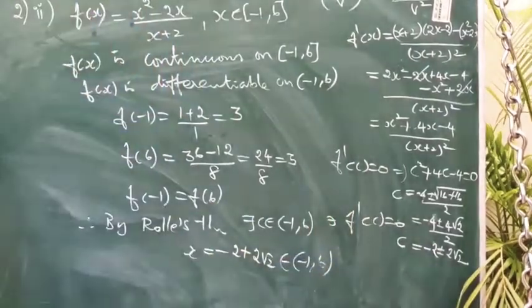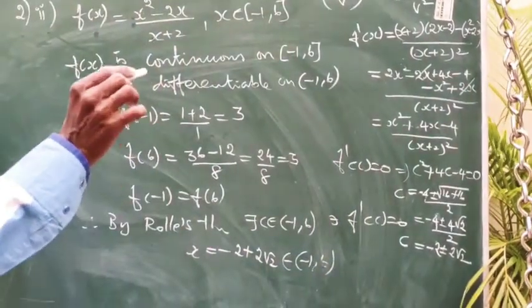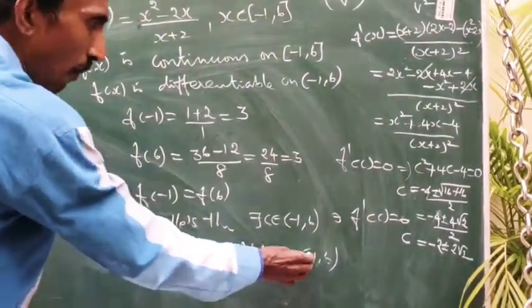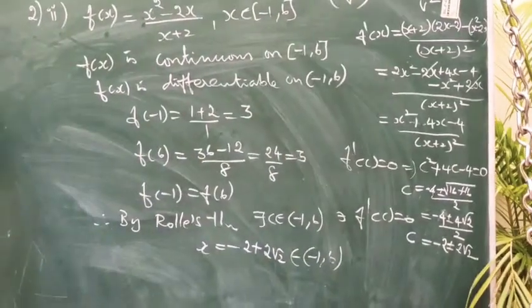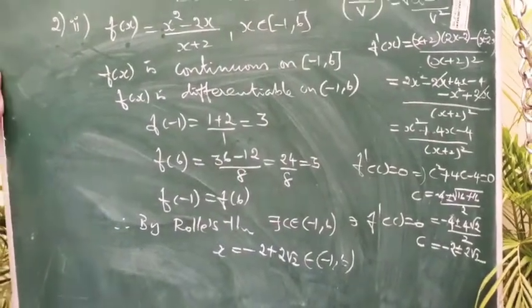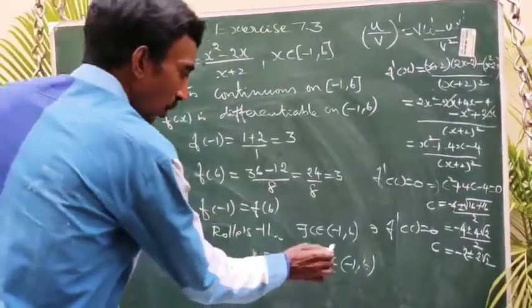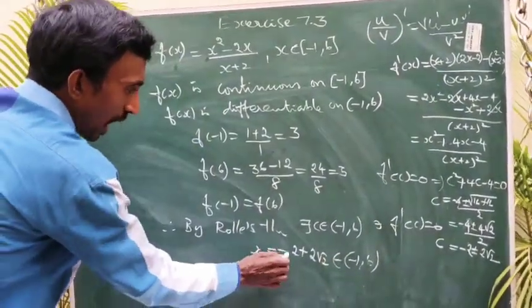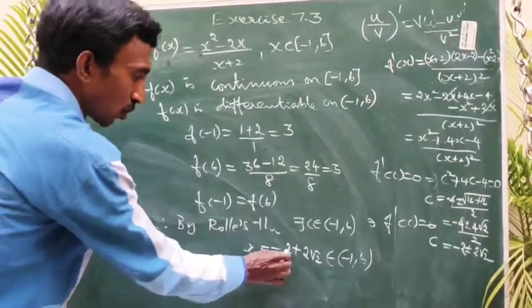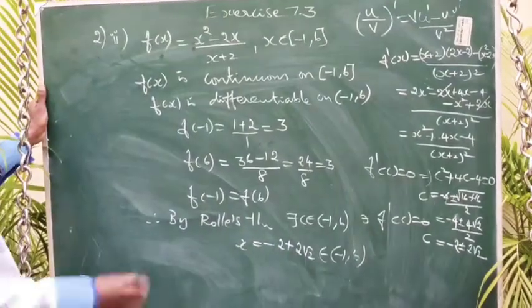We get two values, plus or minus. Minus 2 plus 2 root 2 belongs to the open interval. Minus 2 minus 2 root 2 does not belong to the open interval. That's why we have to neglect that value. So the value x equal to minus 2 plus 2 root 2 is the value where the tangent is parallel to x-axis.